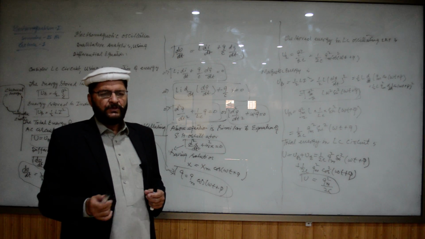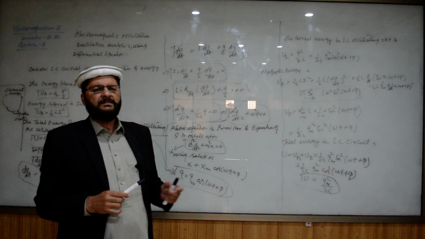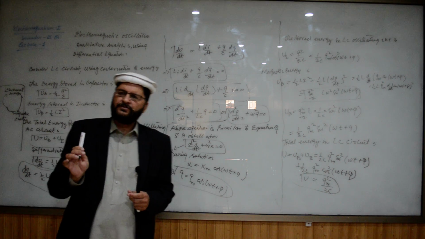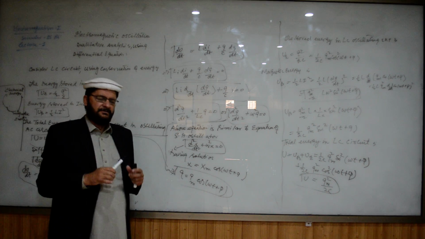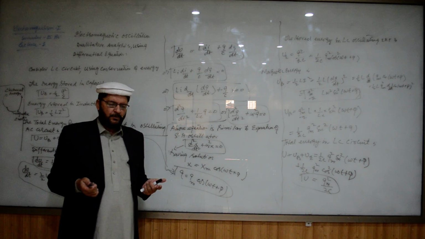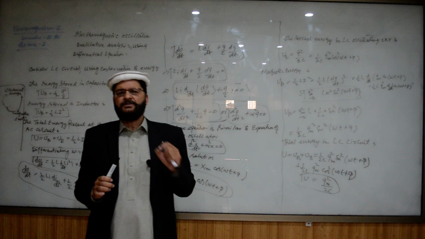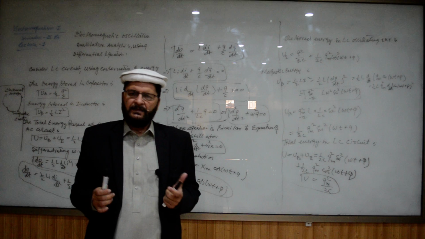The current flows in the same direction. When the capacitor is discharged completely, then the whole of the energy is stored in the inductor in the magnetic field.